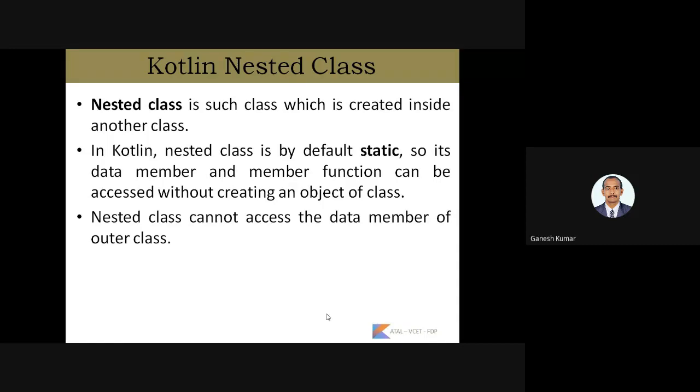Till now we have seen that if we want to access a variable or a method declared inside a class, we create an object for that particular class, and with the help of that object we access the parameters and the functions declared inside. Whereas in a Kotlin nested class, it acts as a default class, so we need not create an object to access the variables and parameters declared inside it. A nested class cannot access the data members of outer classes. We will see it in the next slide.